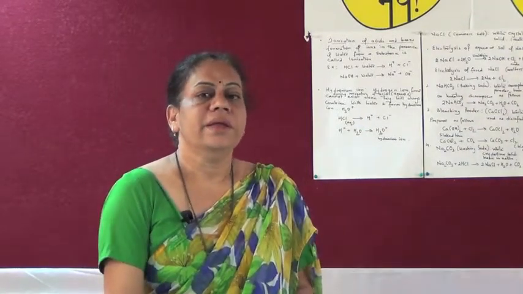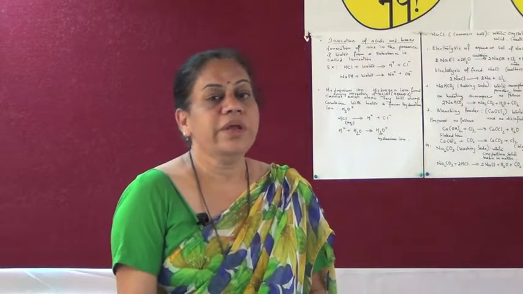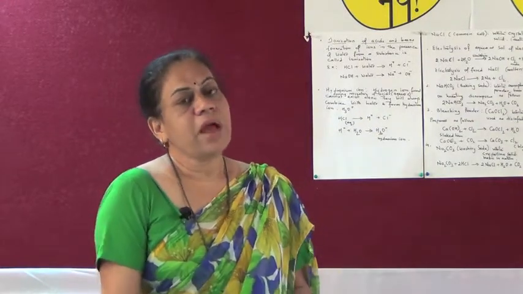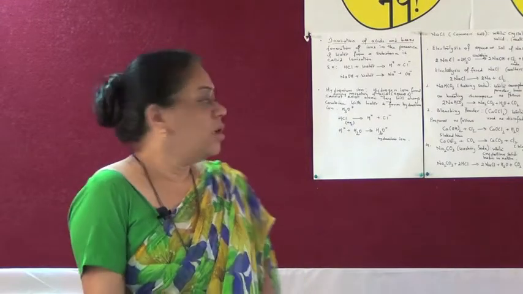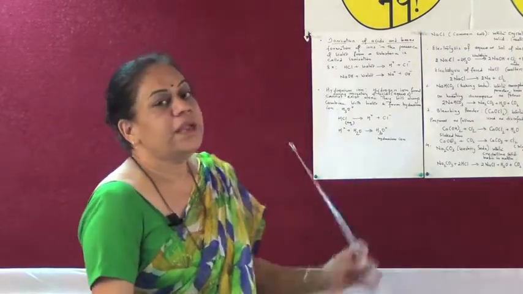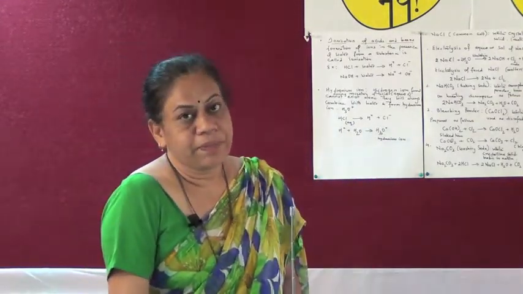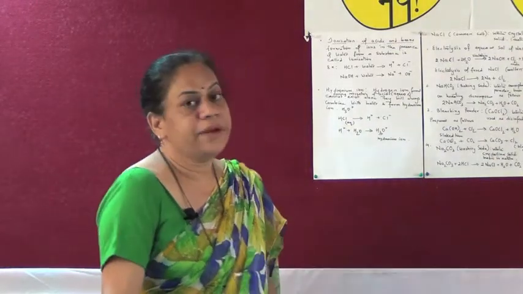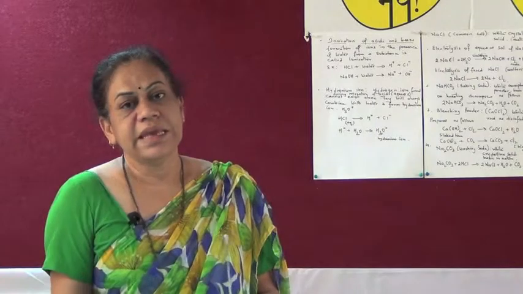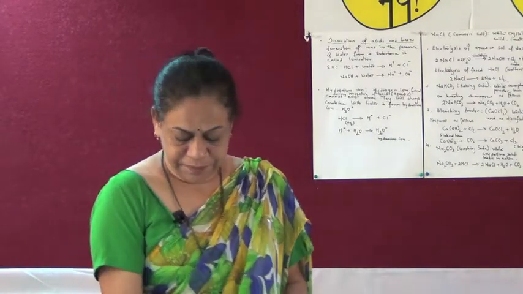Now let us study the properties of sodium carbonate. Sodium carbonate is also commonly called washing soda, whose formula is Na2CO3. It is a crystalline white solid which is also basic in nature.